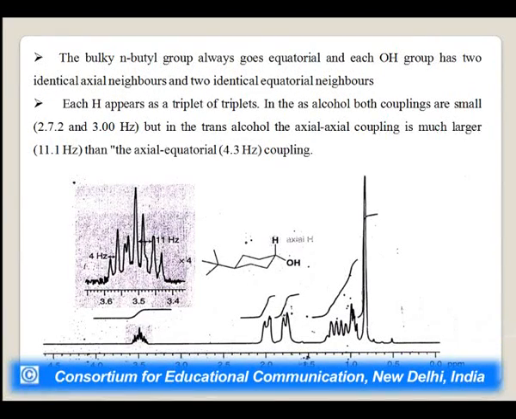The bulky tertiary butyl group always goes equatorial, and each hydroxyl-bearing hydrogen has two identical axial neighbors and two identical equatorial neighbors. Each hydrogen appears as a triplet of triplets. As in the cis alcohol, both couplings are small. The values are 2.7 and 3.0 Hertz, but in the trans alcohol, the axial coupling is much larger. That is why this value goes to a higher range. This is 11.1, then axial equatorial, whose value is just 4.3.